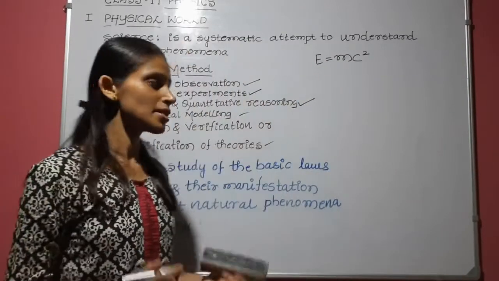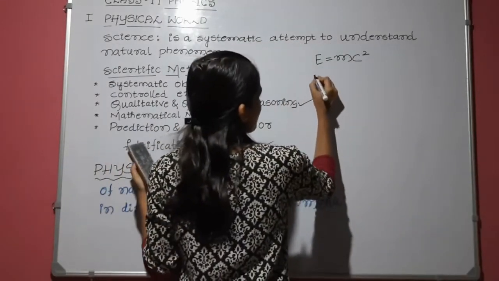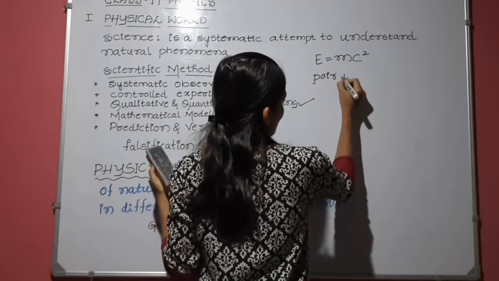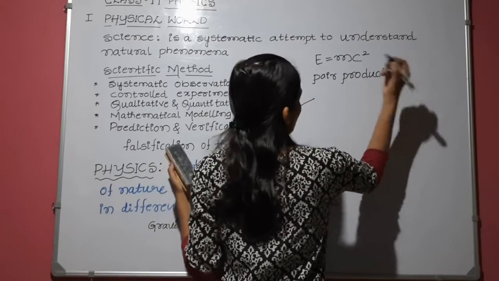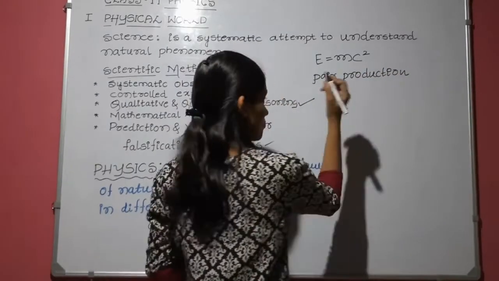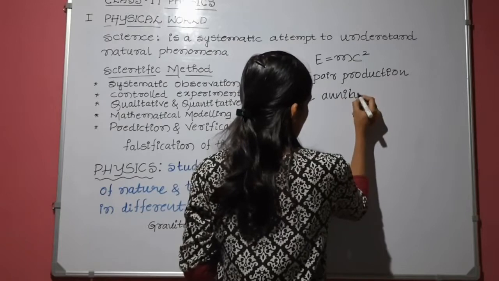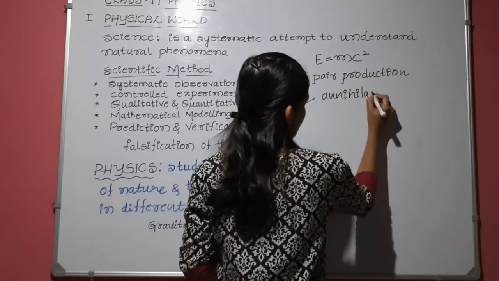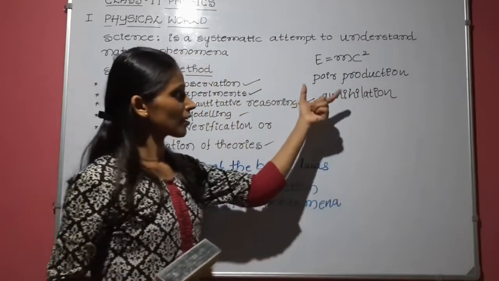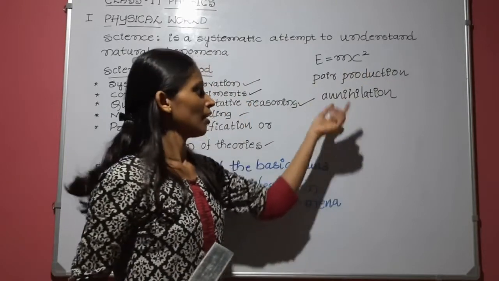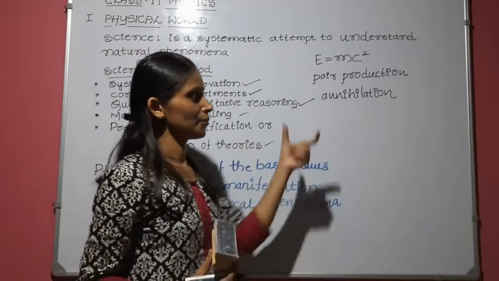We can prove this through a natural phenomenon, that is pair production, and another opposite process, that is annihilation. Pair production means energy can be converted into mass, and annihilation means the mass can be converted into energy.